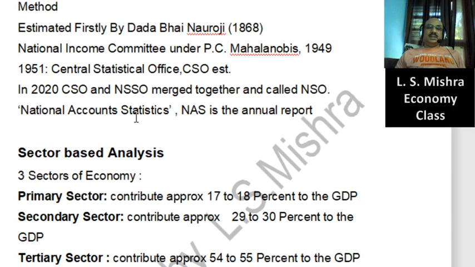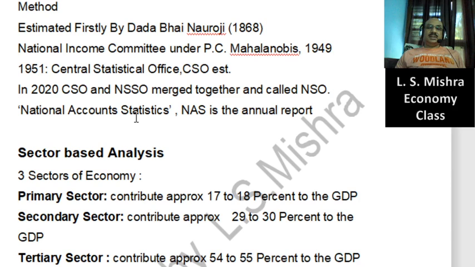The second component is construction. The third one is electricity supply. This kind of utility is also part of the secondary sector.